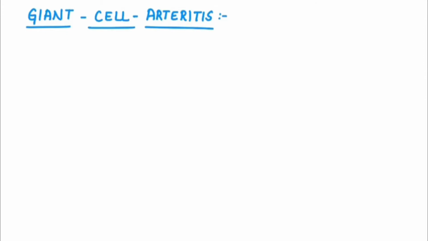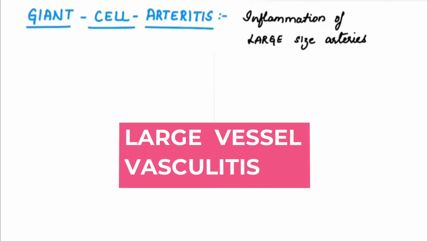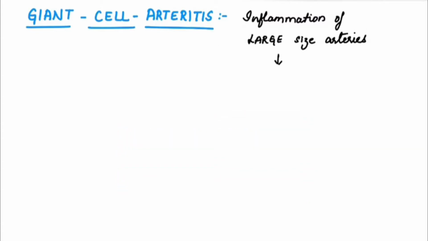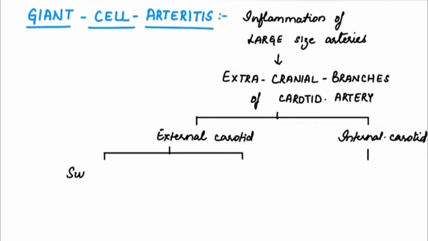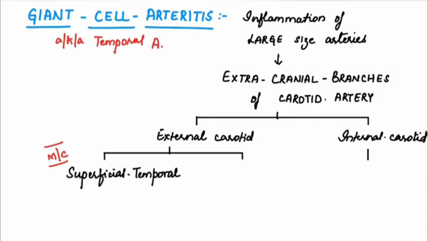So in giant cell arthritis, there is inflammation of large sized arteries, and so giant cell arthritis is a large vessel vasculitis. The large arteries predominantly involved are the extracranial branches of carotid artery, and these include the superficial temporal artery, which is the most commonly involved artery in giant cell arthritis, and so giant cell arthritis is also known as temporal arthritis. Other commonly involved arteries include maxillary artery and ophthalmic artery.